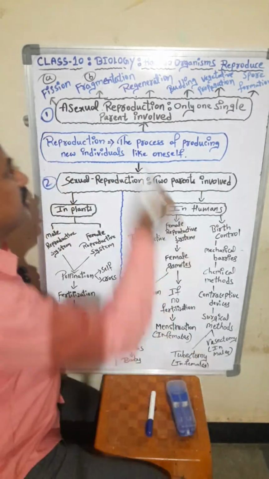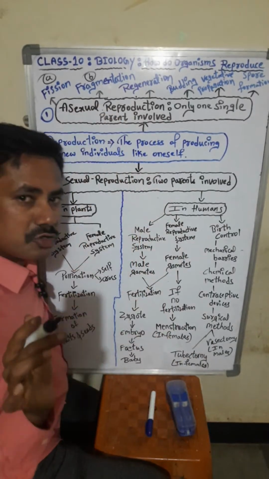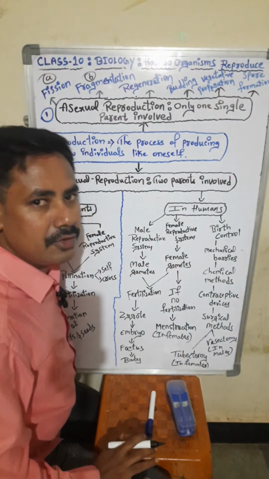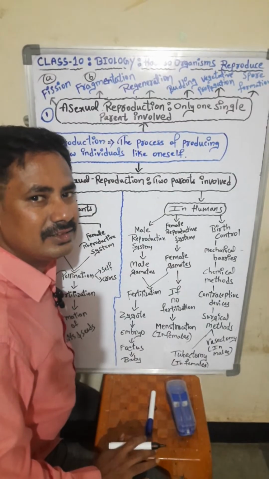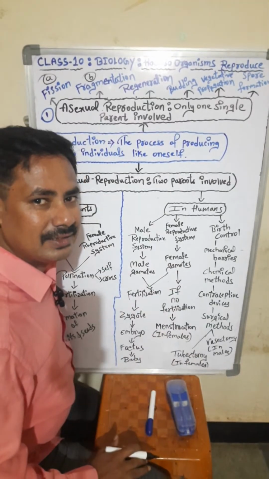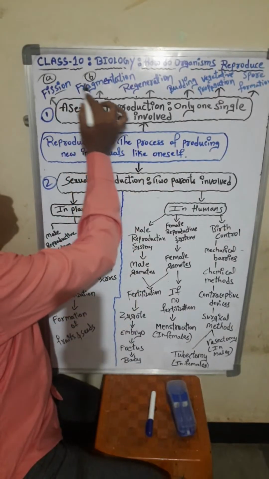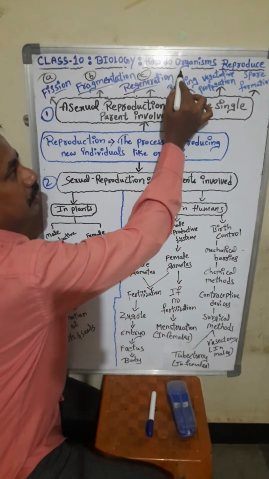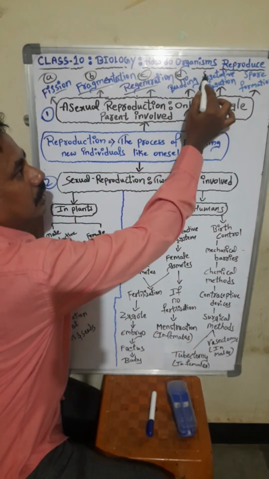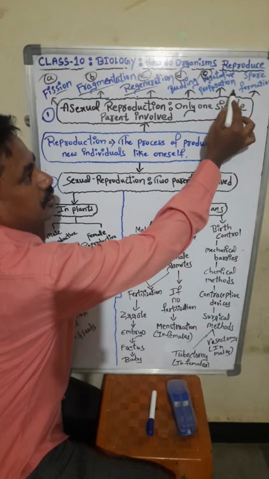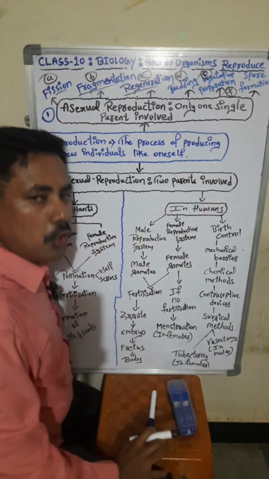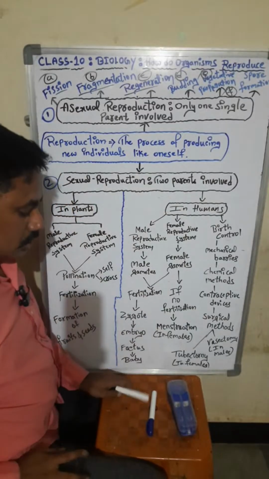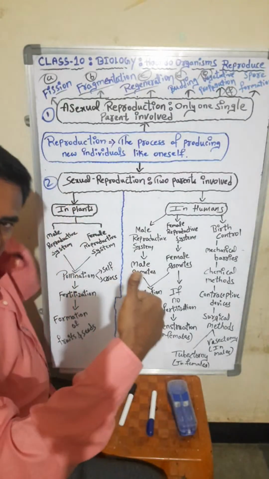Already you have studied it in lower classes, I think, 7th or 8th. The same chapters will be repeated. Fission, fragmentation, regeneration, budding, vegetative reproduction, and spore formation. These are all the types you are going to study in the asexual mode of reproduction. First one, fission.